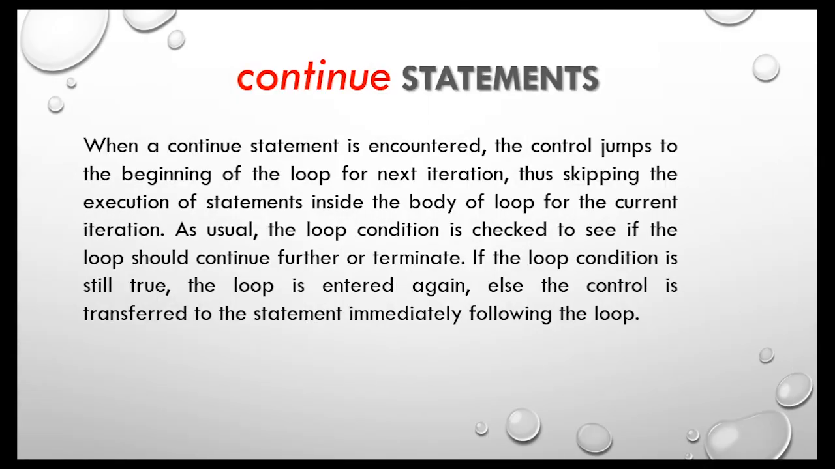But when a continue statement is encountered, the control jumps to the beginning of the loop for the next iteration, thus skipping the execution of the statements inside the body of the loop for the current iteration. As usual, the loop condition is checked to see if the loop should continue further or terminate. If the loop condition is still true, the loop is entered again, else the control is transferred to the statement immediately following the loop. Okay. Now, let us go to the practical session to make it easier to understand.